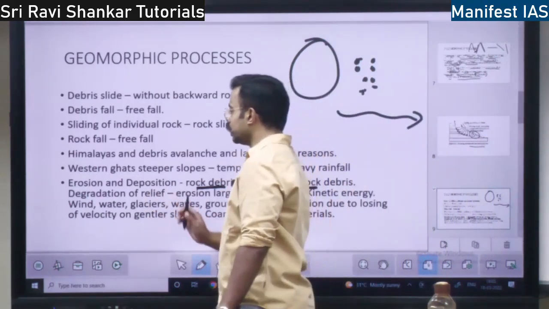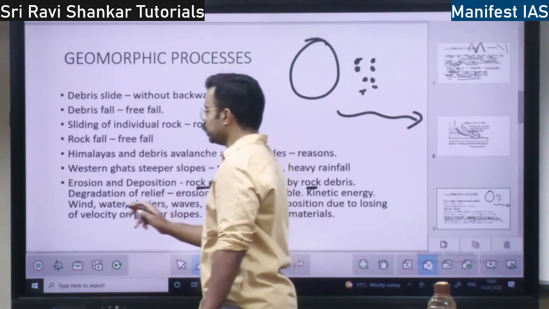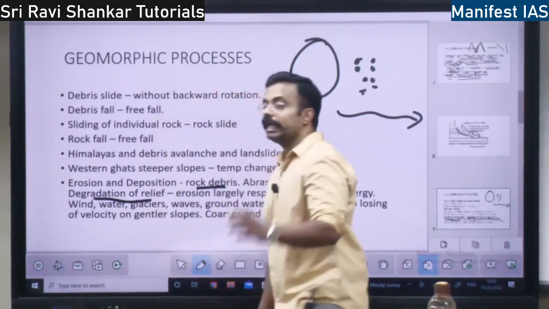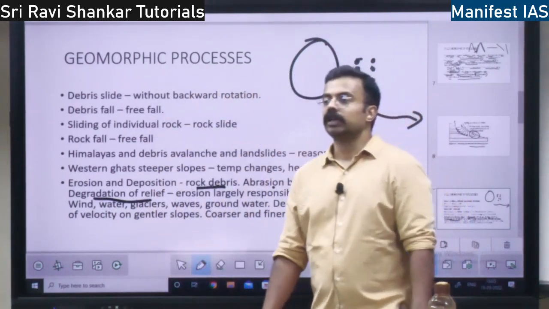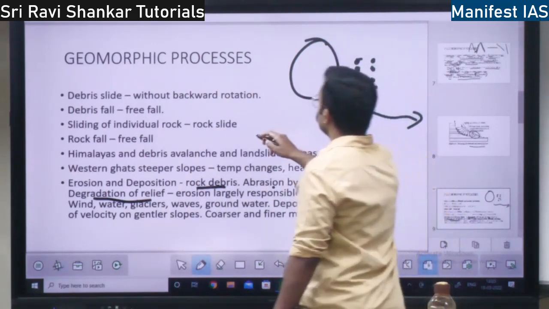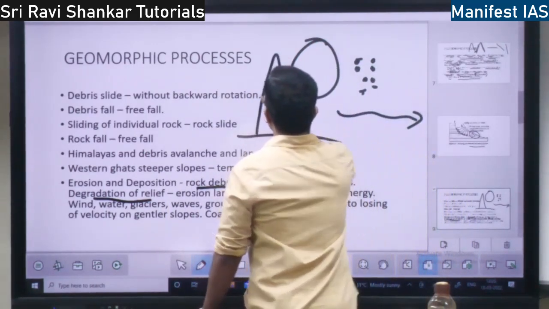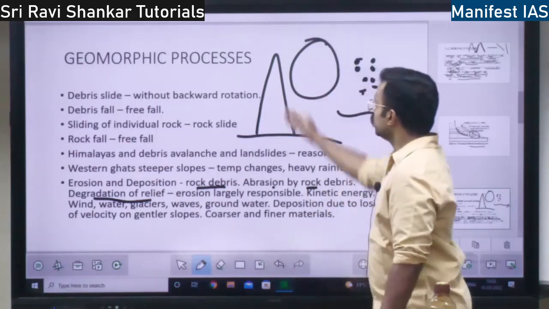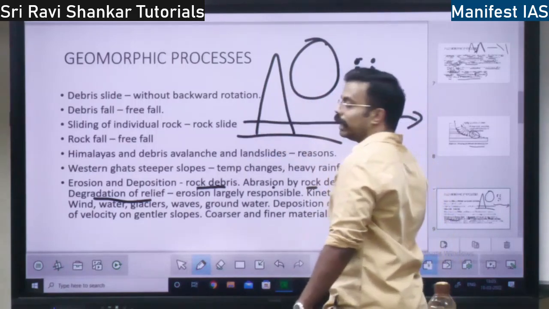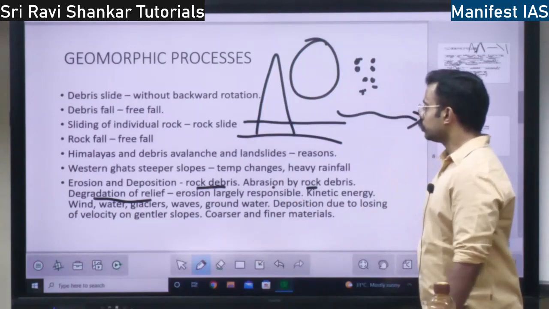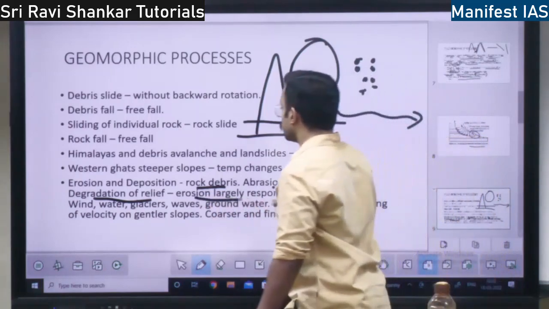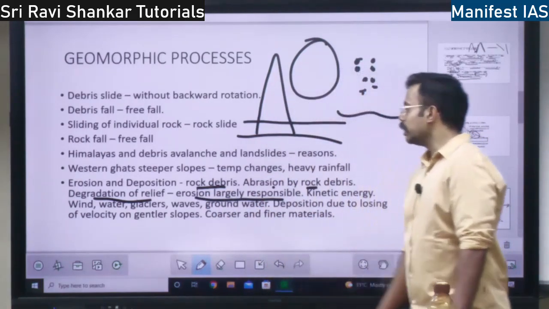So because of erosion and deposition, what happens? There will be degradation of relief. What does that mean? If there is a mountain like this, because of erosion and deposition, this mountain will become flat. That is the reason erosion is largely responsible for degradation of the relief.